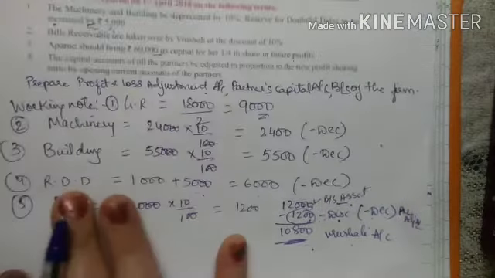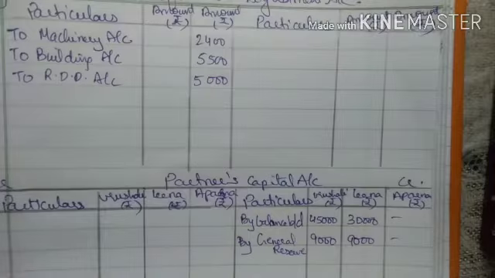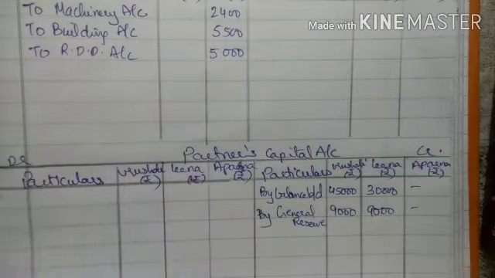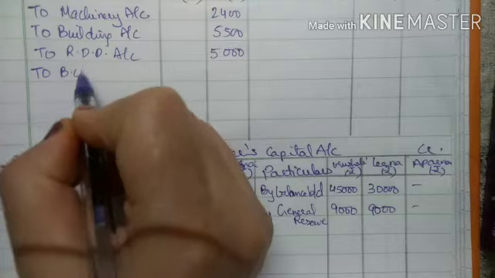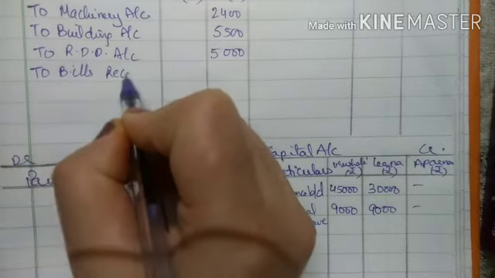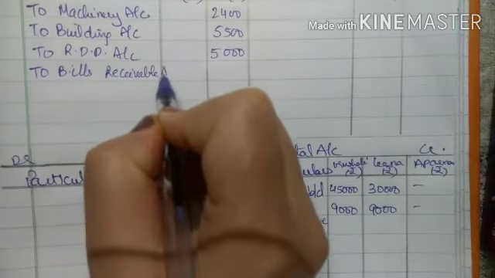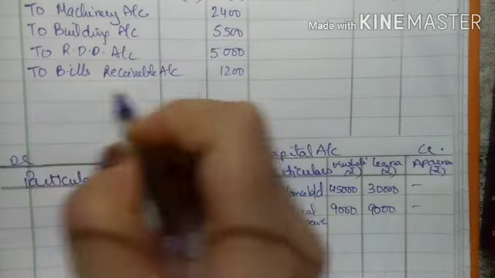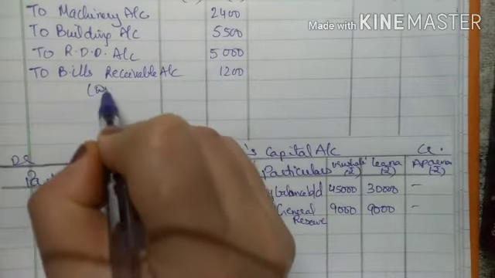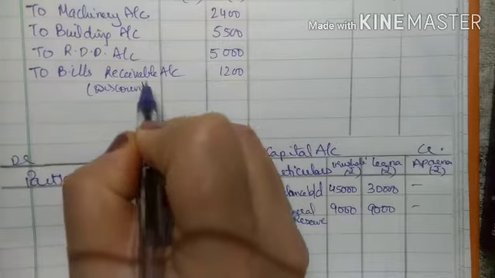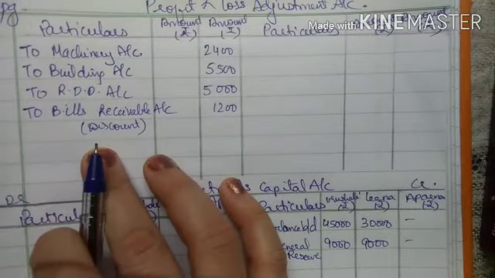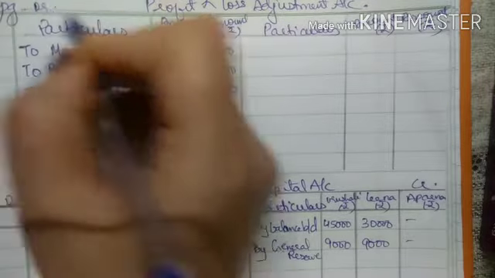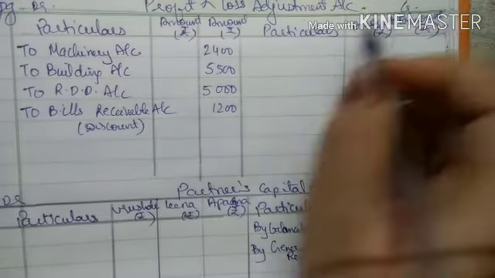So now for the discount I will give the effect here. First effect, to bills receivable account 1200, because your asset is decreasing, right, due to this discount. So first effect, it's a loss, so that's why it will come in profit and loss account, debit side. This is my debit side and this is my credit side, right?